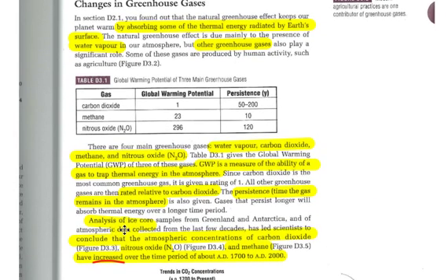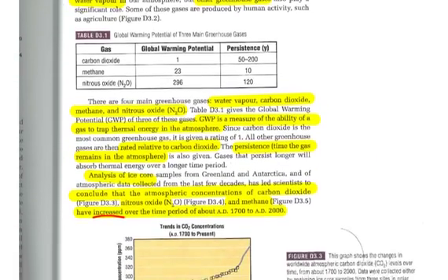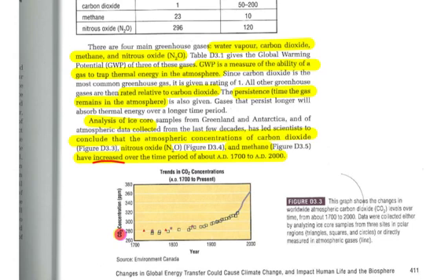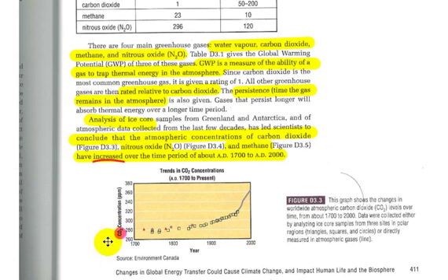Also, an analysis of ice core samples from Greenland and Antarctica and of atmospheric data collected in the last few decades has led scientists to conclude that the atmospheric concentrations of carbon dioxide, nitrous oxide, and methane have all increased over the time period from about 1700 AD to the year 2000. And here we see some graphs indicating what in fact is going on. So here's the graph of CO2, so 1700 concentration in parts per million. That means if you have a million molecules, how many of those would be carbon dioxide?